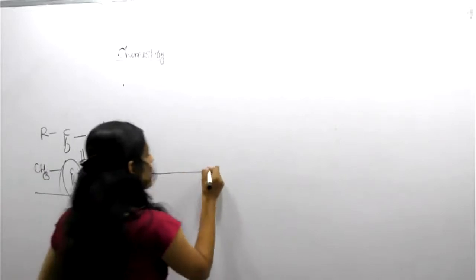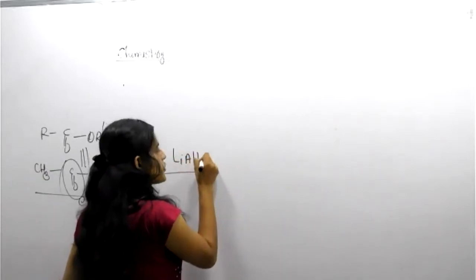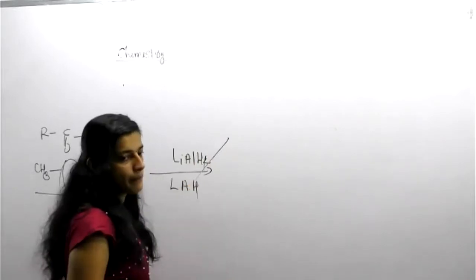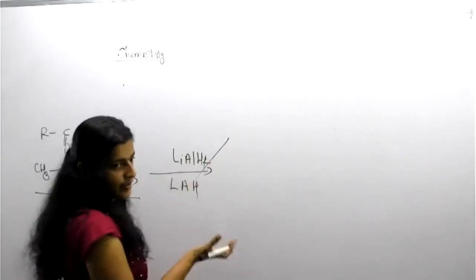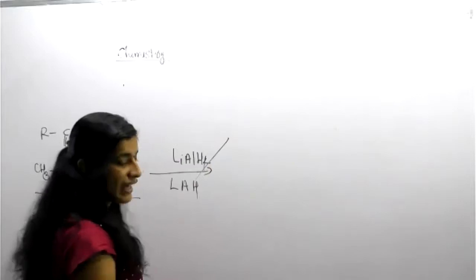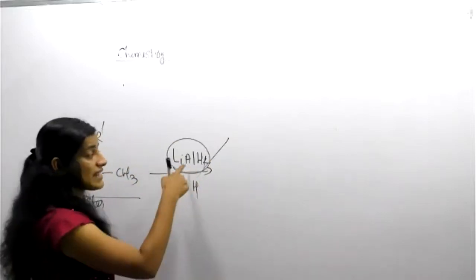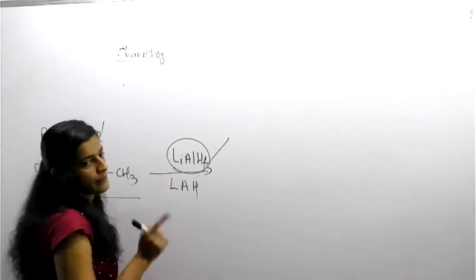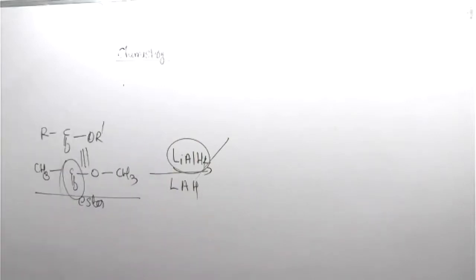Then the same reagent, LiAlH4, or you can see LAH, that is also the same. Lithium aluminium hydride, LiAlH4, both are the same. In case they write LAH instead of LiAlH4, don't be confused. Then tell me, what about the product?